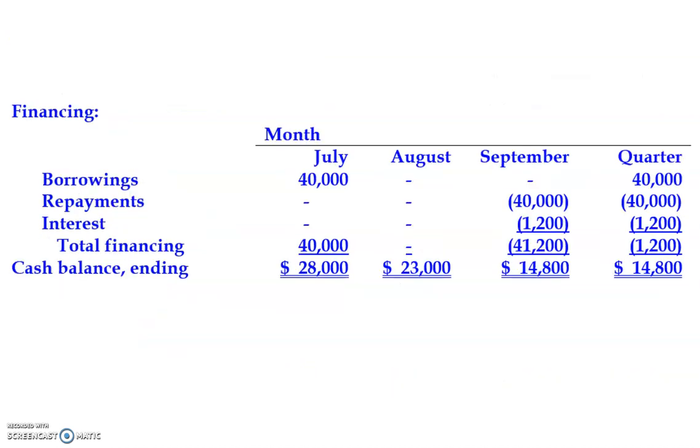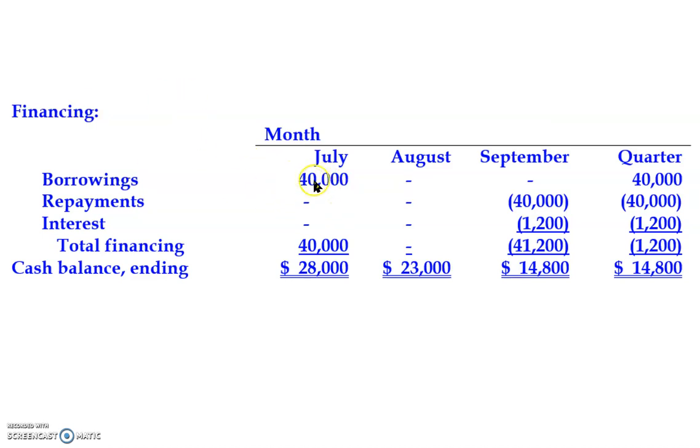Now D, the last part, is the financing section. It simply tells you how you finance the deficiency, or what you do with the excess. In this case, you were informed that there's a borrowing in July.